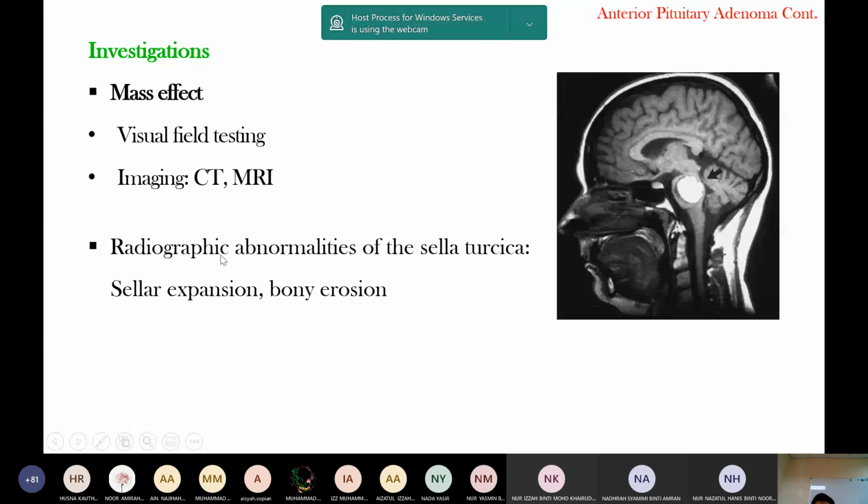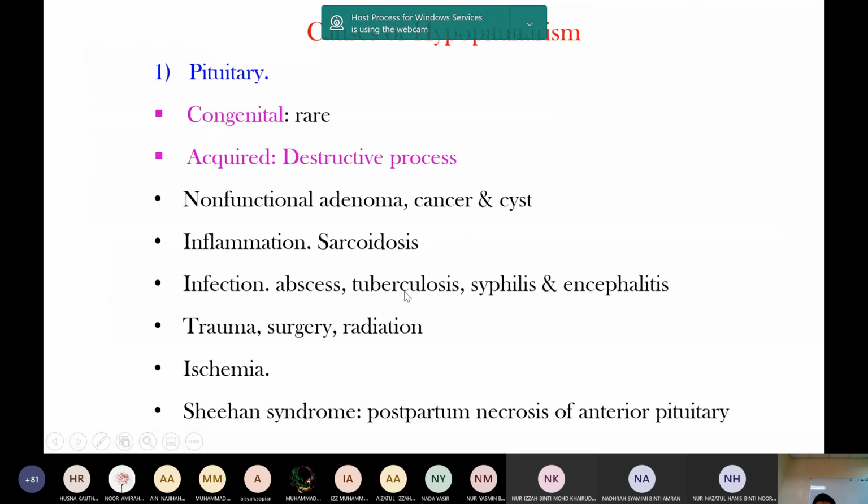In X-ray, the sella turcica bone shows expansion or erosion. Okay, causes of hypopituitarism. Pituitary congenital causes are rare; acquired causes are destructive: non-functioning adenoma, cancer, cyst, inflammation, infection. Just recall this from general pathology. And then tuberculosis, syphilis, which you already studied in microbiology, right? And trauma, surgery, radiation, ischemia.